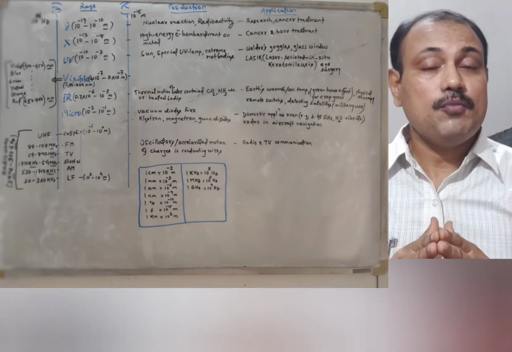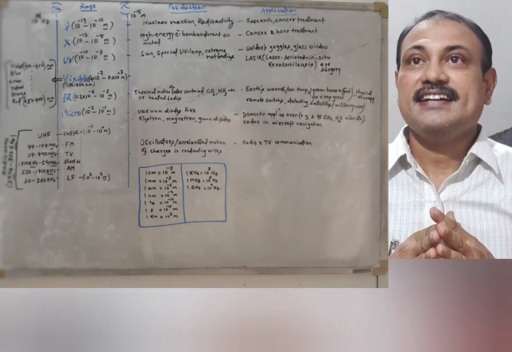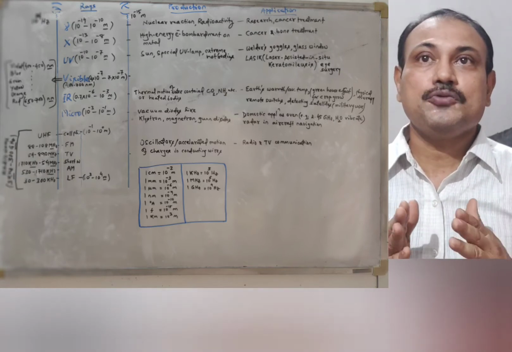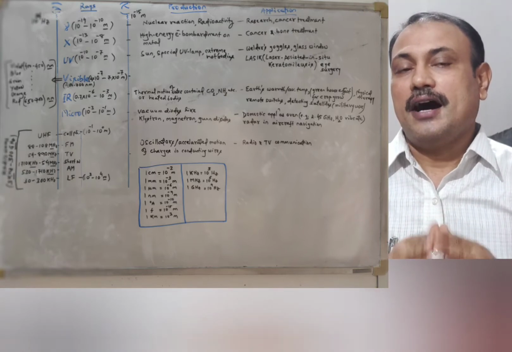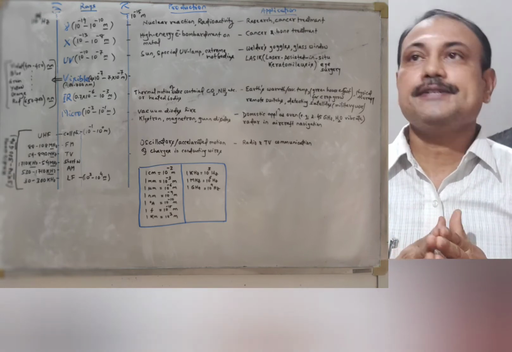And one of the latest applications of ultraviolet radiation is in LASIK, that is laser assisted in situ keratomileusis, which is a very advanced eye surgery that also uses ultraviolet radiations.